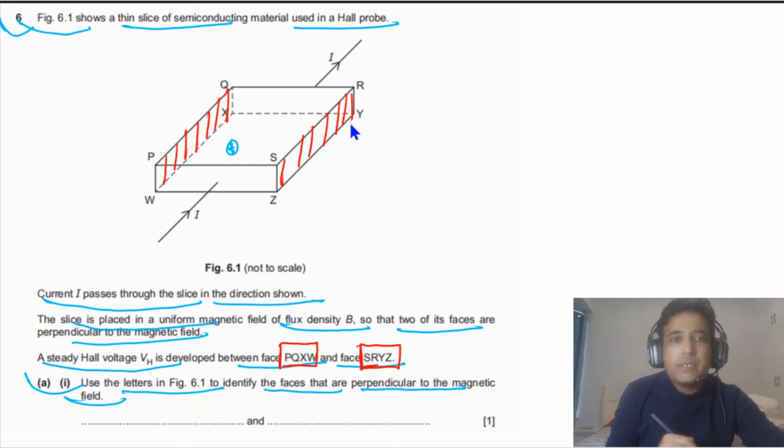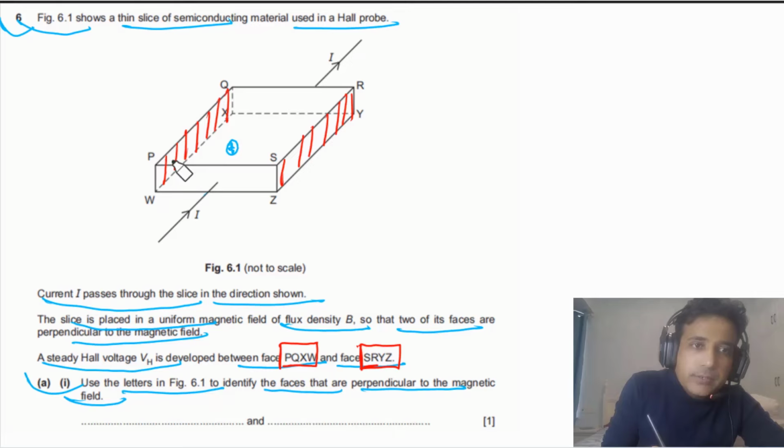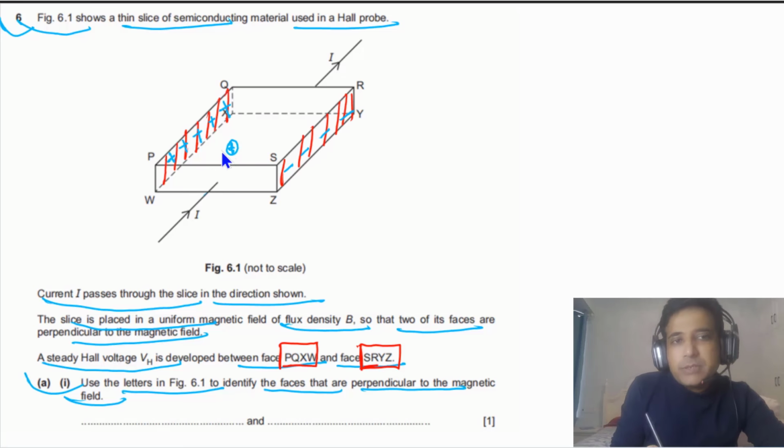So we can also imagine that this side becomes more positive and this side becomes more negative. So in this case, the magnetic force on the positive charge is to the left. This is the direction of the magnetic force.